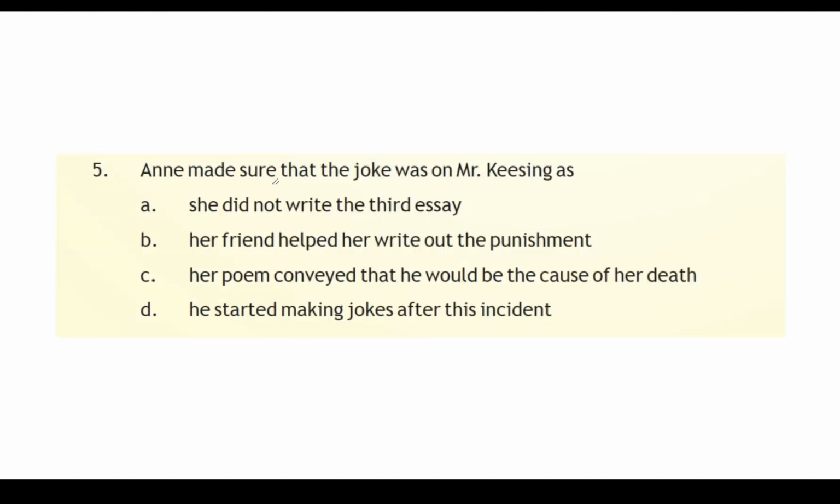Next. Anne made sure that the joke was on Mr. Keesing, as she: option A, should not write the third essay. Her friend helped her write out the punishment. Her poem conveyed that he would be the cause of her death. He started making jokes after this incident. So the answer is option C.